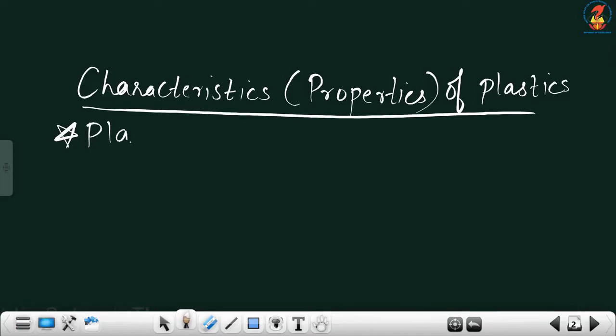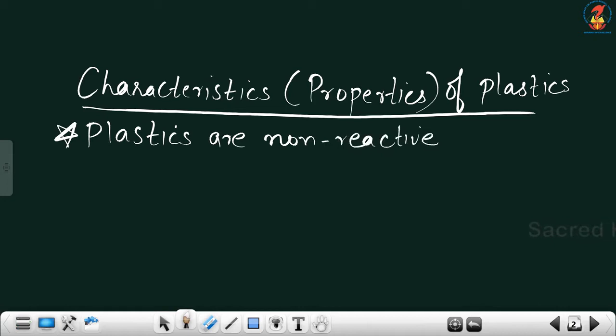First one is plastics are non-reactive. They do not react with air and water. Because of this property, plastics are used for storing various materials including many chemicals.